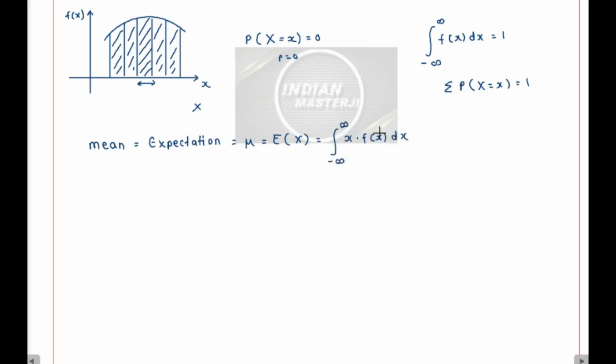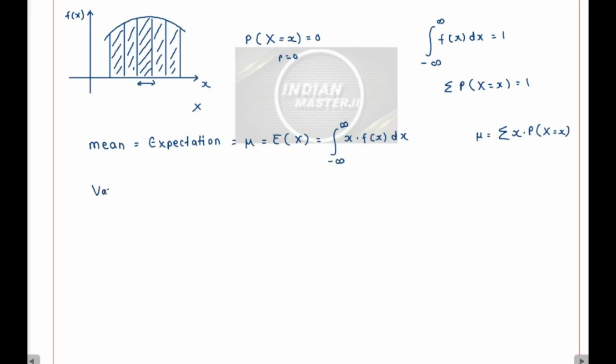What is this f of x? F of x is the probability density function for this continuous random variable x. Isn't this looking like for a discrete random variable mu was equal to what? It was equal to the summation of x into probability of x taking this small value x, correct? So here, instead of the summation, we have replaced it with integration, for all real values of x.